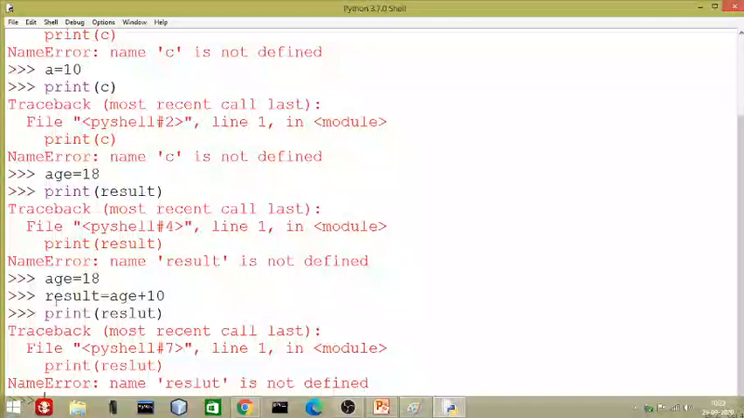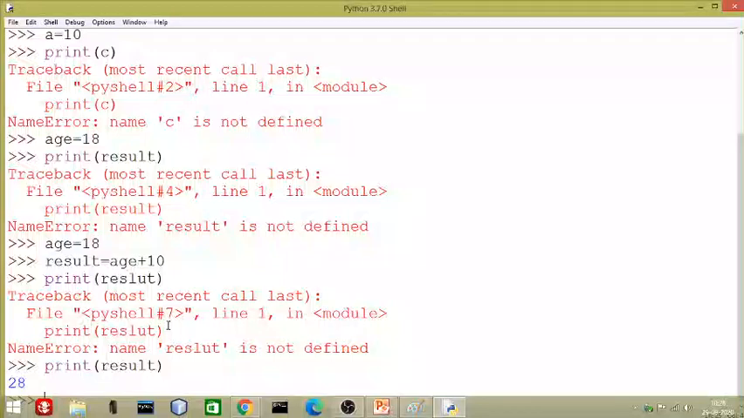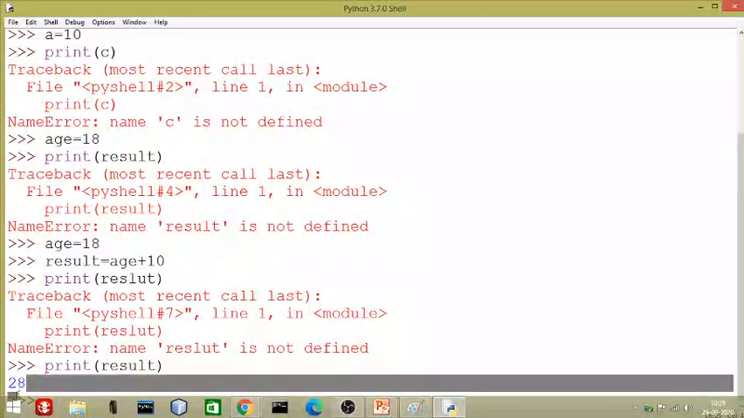The spelling of result, okay, sorry, this is my mistake. Print result, result. Now you can see we are getting our result as 28.